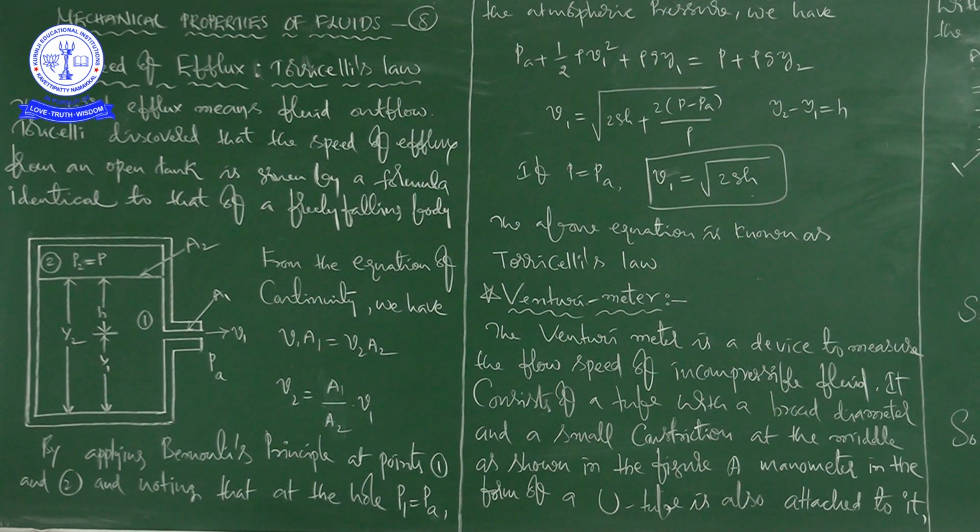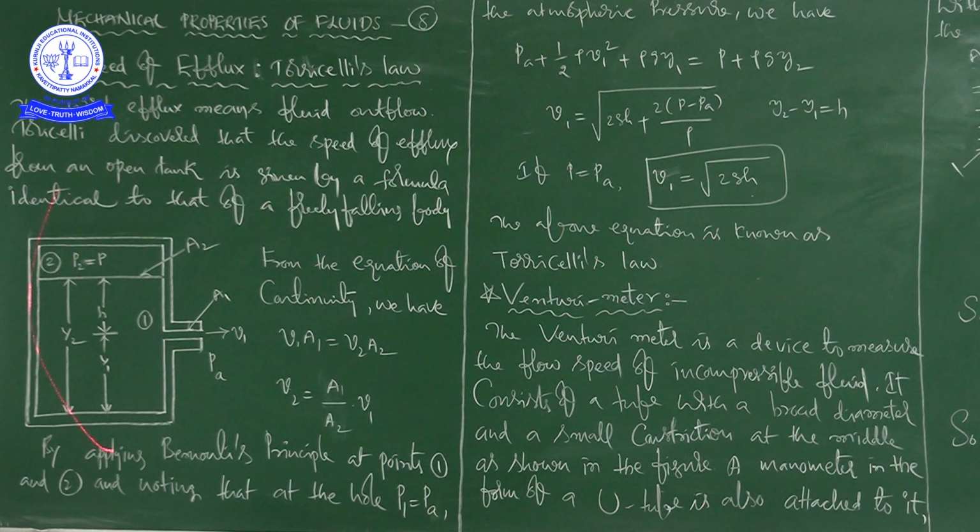See, Torricelli discovered that the speed of efflux, speed of outflow of fluid, from an open tank is given by a formula identical to that of a freely falling body. That is, see here,